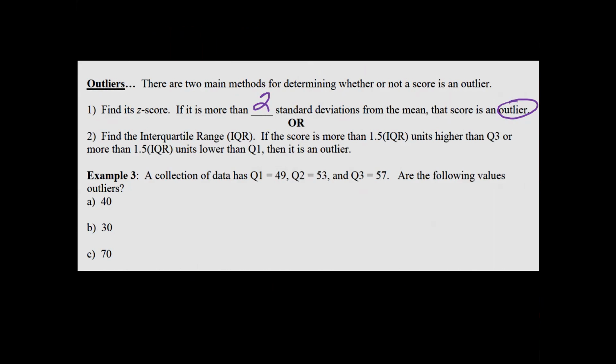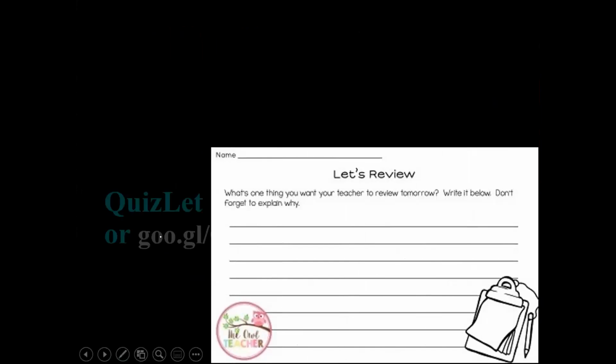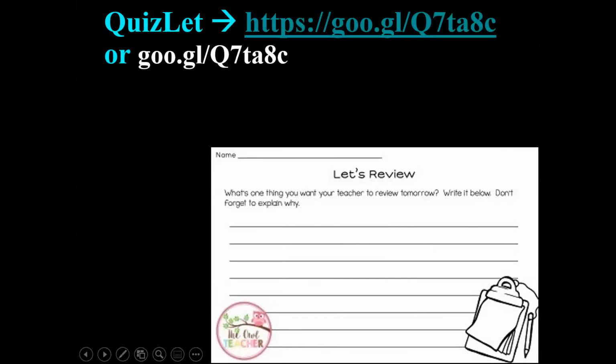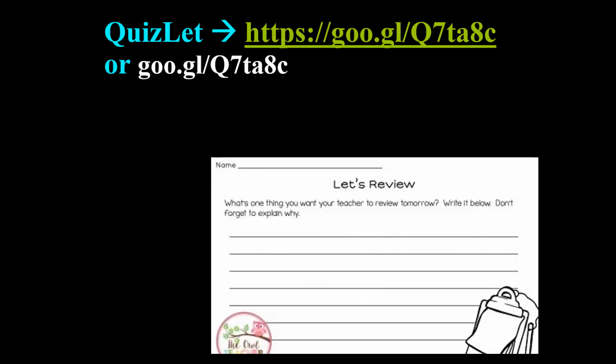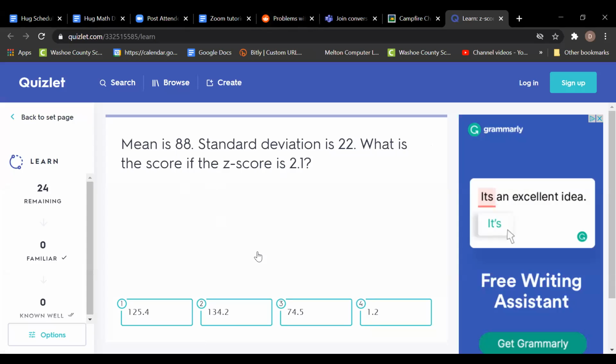All right, guys, I'm gonna have you go ahead and do a little bit of practice. And so the first thing to do is you are gonna go to this link to Quizlet. So I'm gonna click on that and then I'm gonna share it with you guys. So once you go ahead and type that in, you're going to be answering 24 questions. It's going to ask you if the mean is 88 and the standard deviation is 22, what is the score if the z-score is 2.1? So you're going to go ahead and tell me, and it's multiple choice. So go ahead and give that a try.